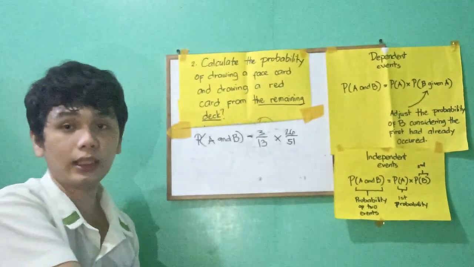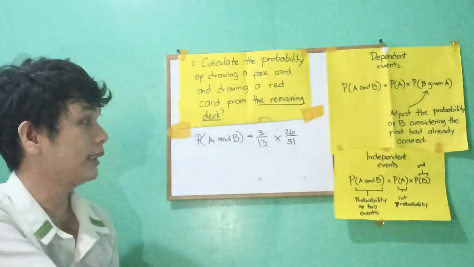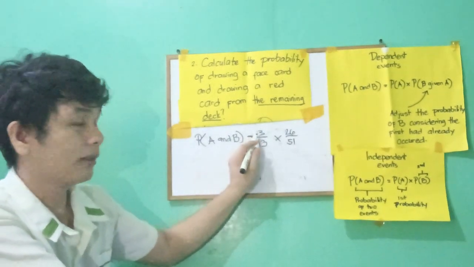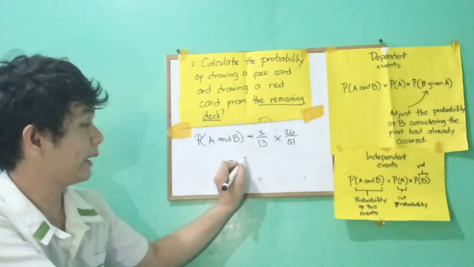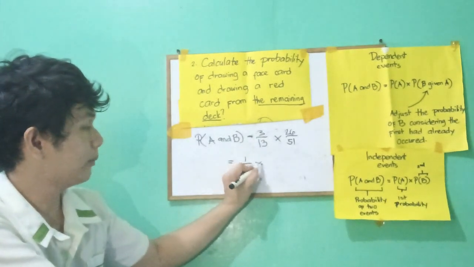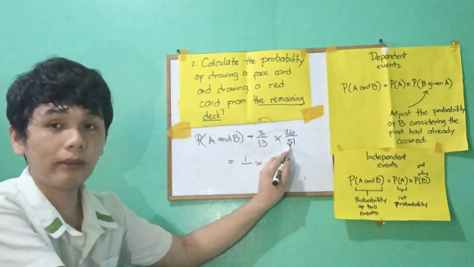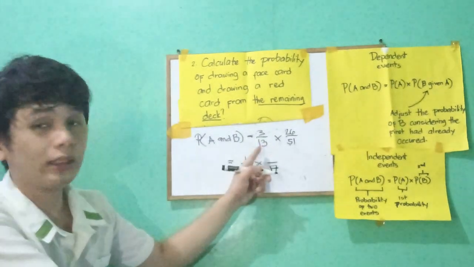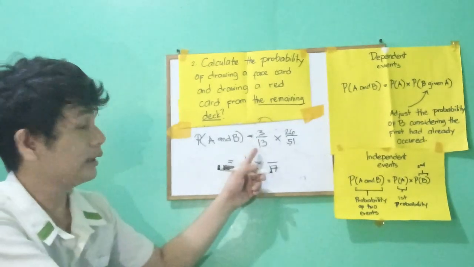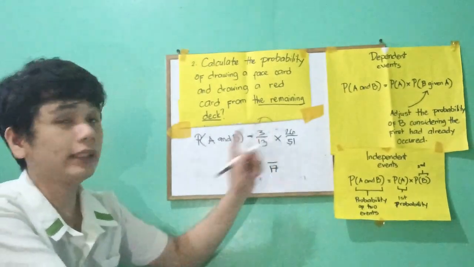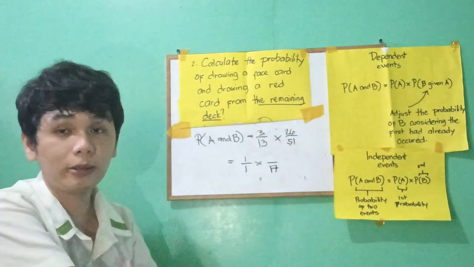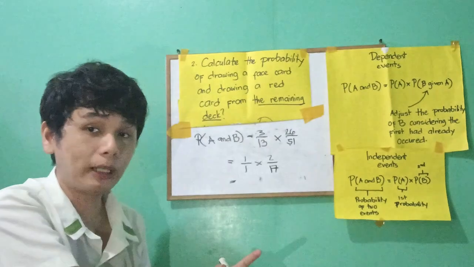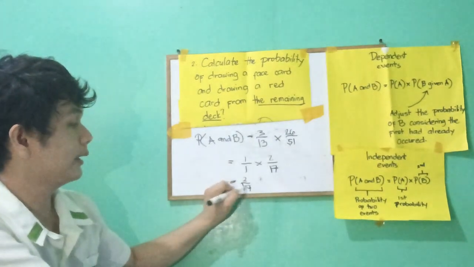We can reduce 3 and 51, and also 26 and 13. 3 divided by 3 becomes 1, and 51 divided by 3 becomes 17. Now let's reduce 13 and 26. 13 divided by 13 becomes 1, and 26 divided by 13 becomes 2. So the probability of this problem is 2 over 17.